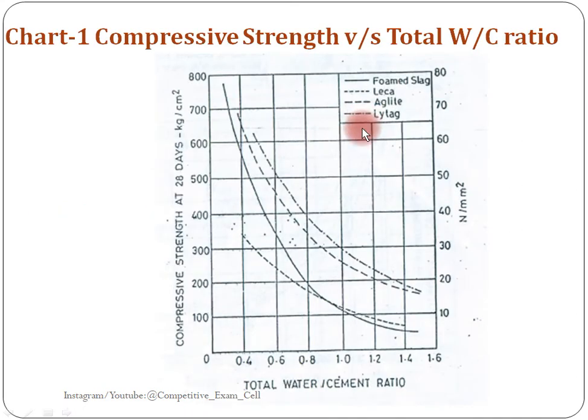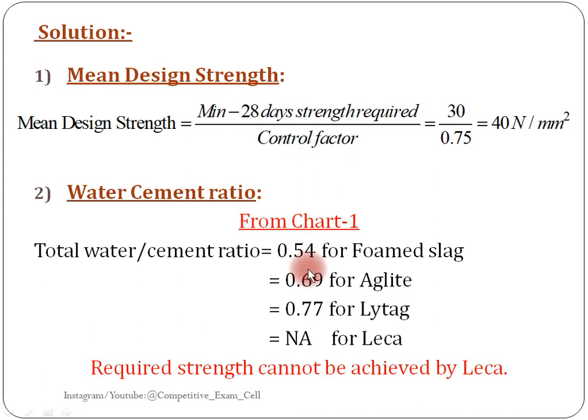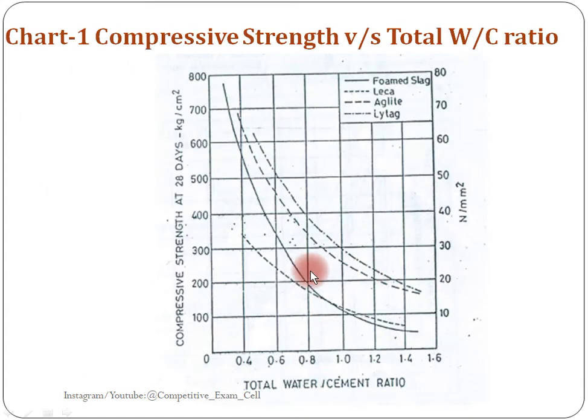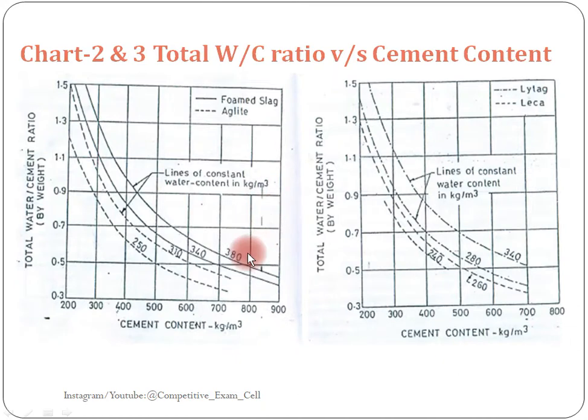We know the water cement ratios we determined, so by using these water cement ratios we need to calculate the cement content. First for formed slag, 0.54, 0.69, 0.77. So here for formed slag, 0.54 is the water cement ratio. Just trace the line from 0.54. By using the water cement ratio we are calculating the cement content.